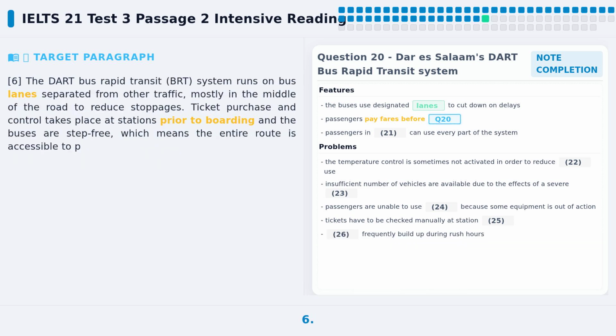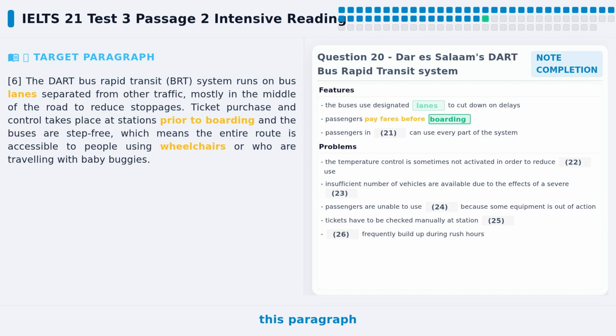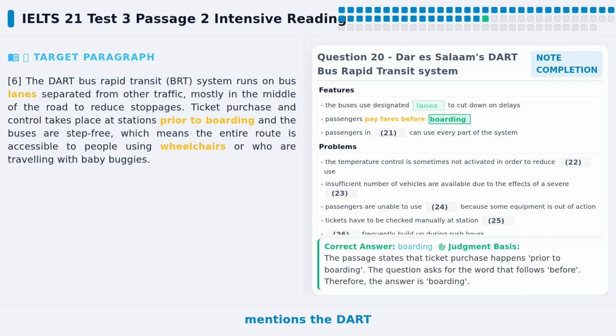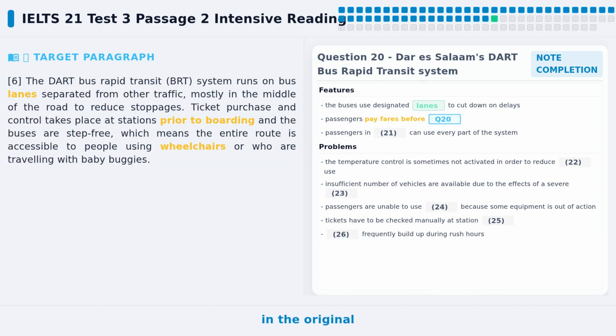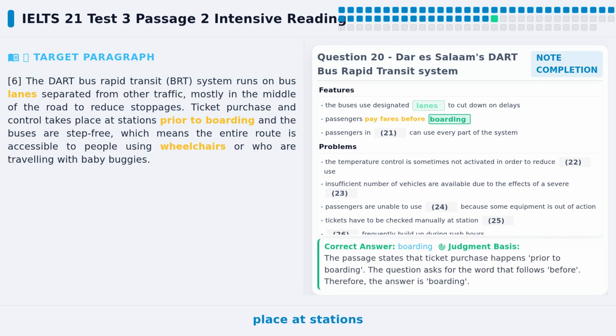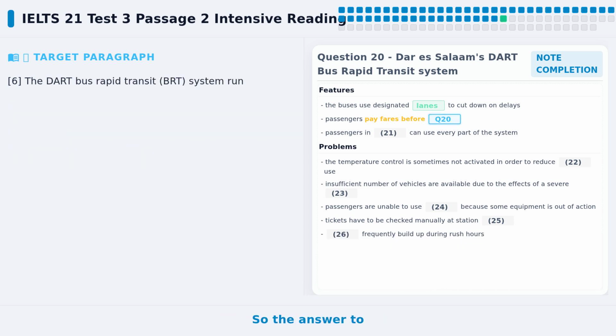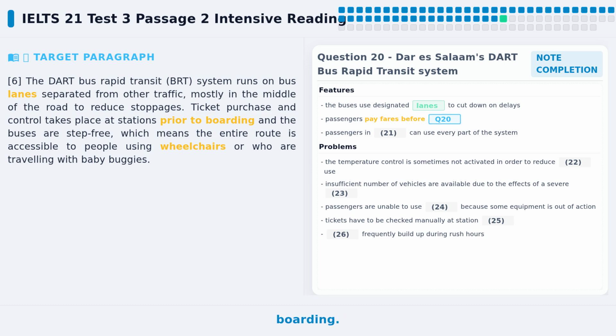Let's locate paragraph 6. The beginning of this paragraph mentions the DART bus rapid transit system. Then it says ticket purchase and control takes place at stations. Look at this sentence in the original text. Ticket purchase and control takes place at stations prior to boarding. The word boarding is directly given in the original text. No synonym replacement is needed. So the answer to question 20 is boarding.